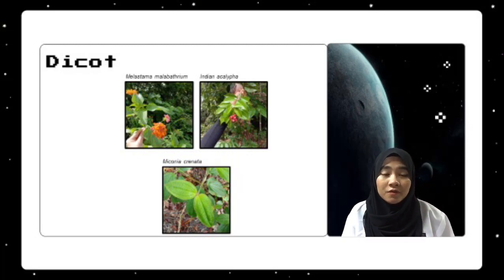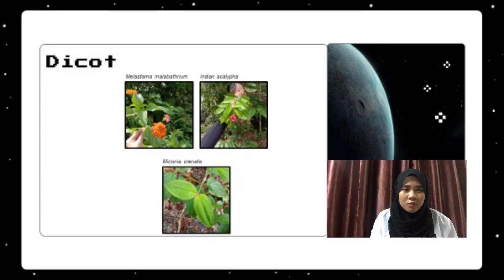The second example for a dicot plant is Miconia crenata. They have Melastomataceae as a family name, and their common name is Koster's curse. Small white flowers are composed of 5 petals with rounded to truncate tips. The sepals are fused at the base and covered with long white hair.